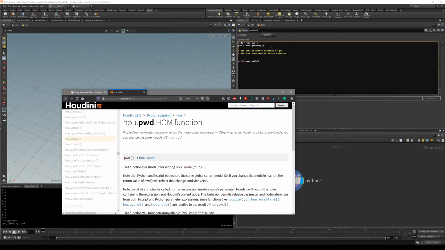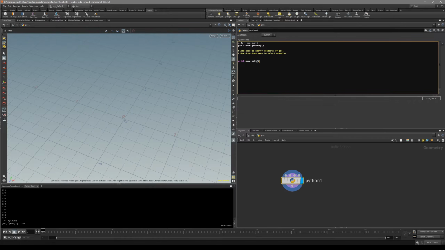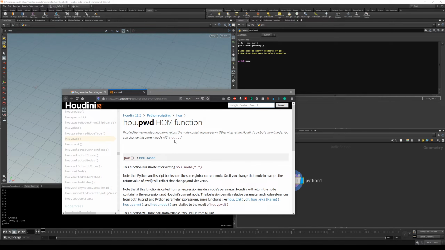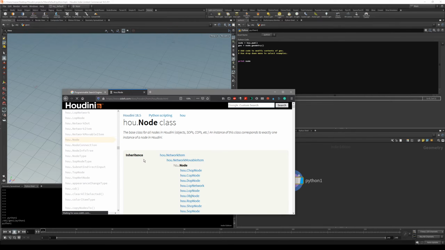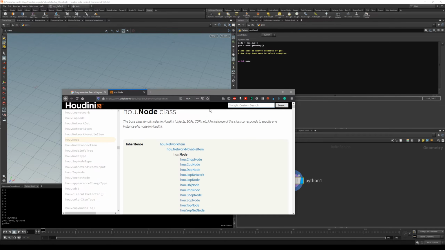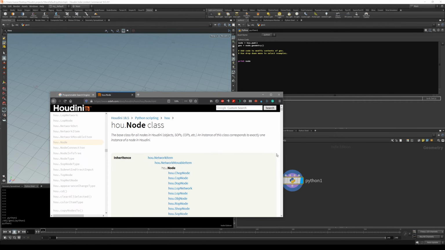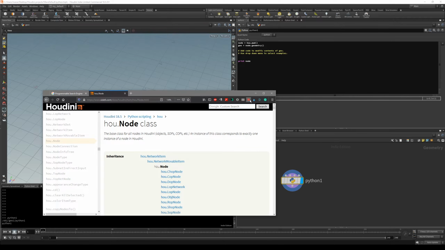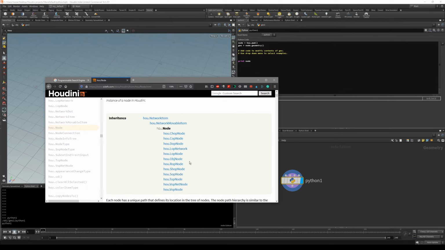So this pwd, since we printed it out as a node, you can see it does return something. It's basically returning this node. But inside Houdini, you can see for most of these, they should return something. You can see it's going to return hou.Node class. It makes sense because this is a node and this is a subnode inside geometry. We do, and you can see that there are a lot of different nodes inside.